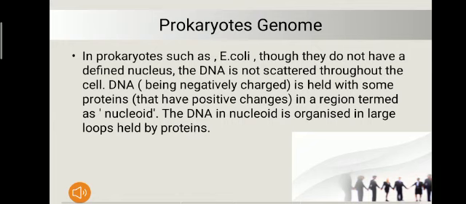Next we have the prokaryotic genome. In prokaryotes such as E. coli, though they do not have a defined nucleus, the DNA is not scattered throughout the cell. DNA, being negatively charged, is held with some proteins that have a positive charge in a region termed the nucleoid. The DNA in a nucleoid is organized in large loops held by proteins.